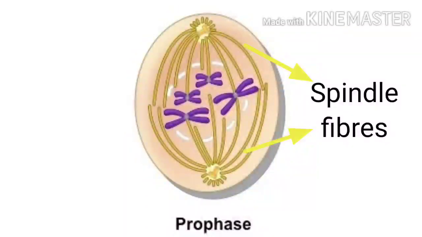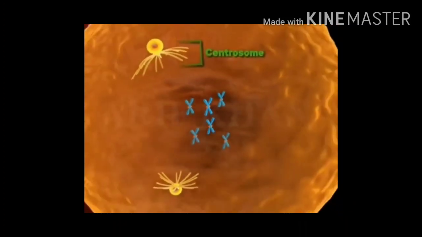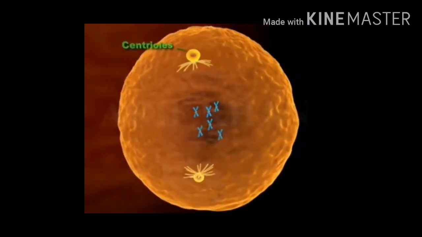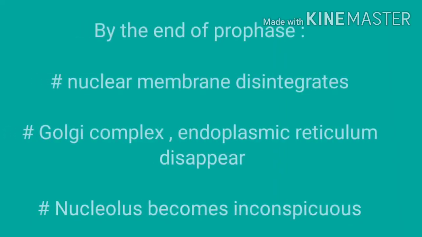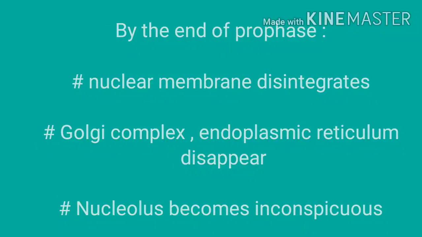The centrioles make some thread like structures which are called spindle fibers. These are made up of protein, and this also starts forming. So initiation of mitotic spindle fibers begins. By the end of the prophase, the nuclear membrane completely disintegrates. Golgi complex, endoplasmic reticulum and nucleolus become inconspicuous, and the chromosomes are randomly distributed in the nucleus.